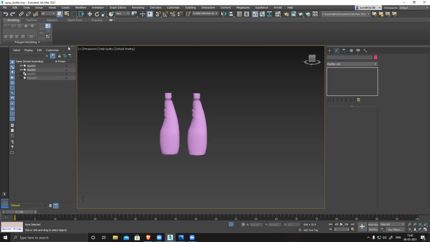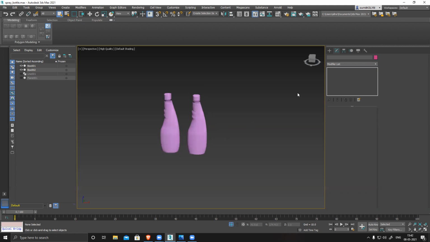I'll check, maybe in 2020 or 2021 they have incorporated that tool. I'm not aware of it, so check that, because in Maya there is an option to convert any shape. If you select four or five vertices or edges and click on circularize, it will convert that into a circle. I am not aware if it's there in Max, so I'll check it. Maybe they have introduced this in Max. I'll cross check it.